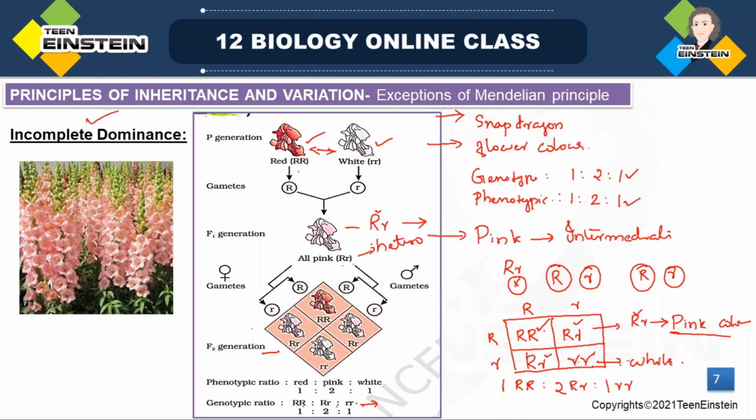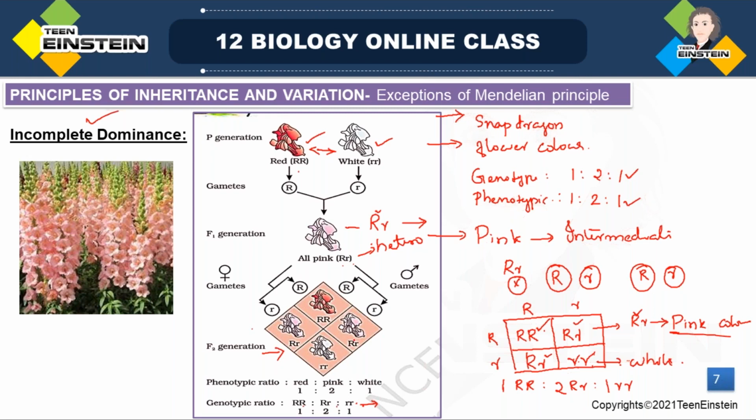And these are the possible combinations of the F2 generation. Capital R, capital R will definitely be red color. And when it comes in the heterozygous condition, where both alleles are different, the dominant allele is not able to express completely.